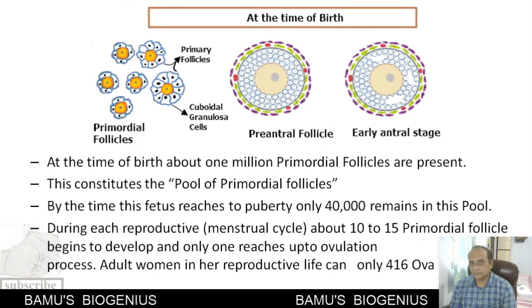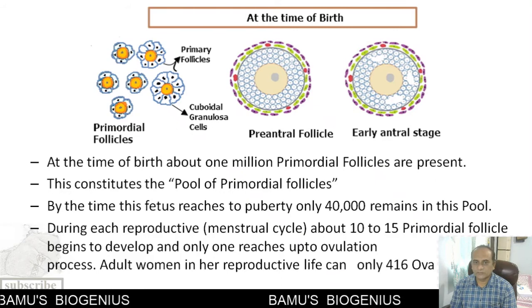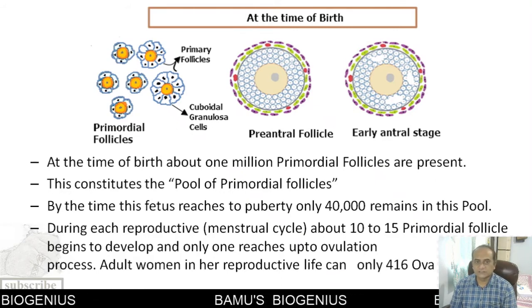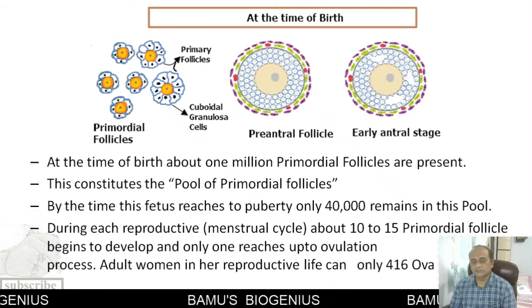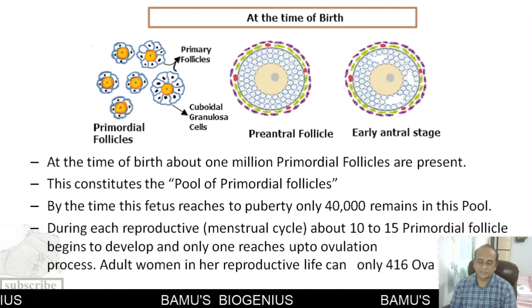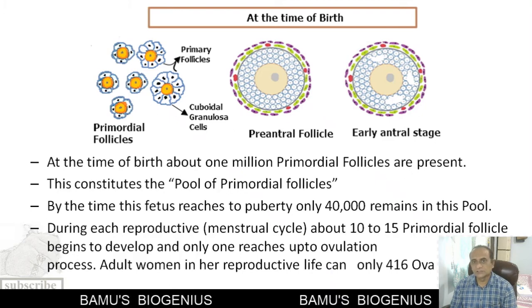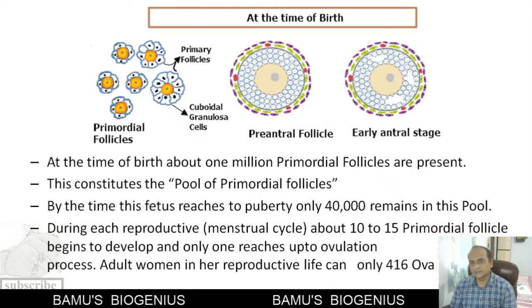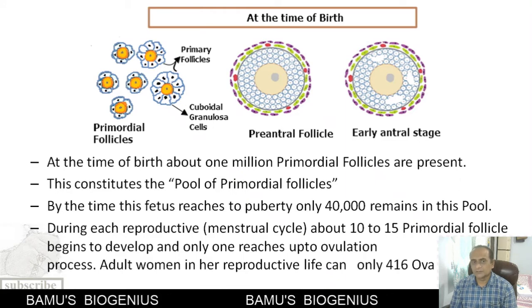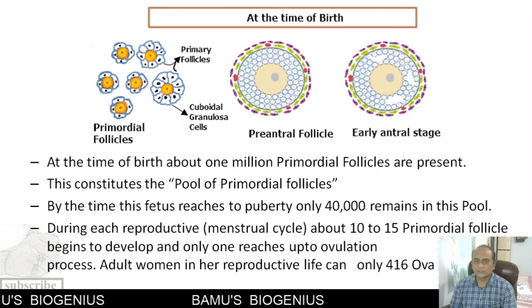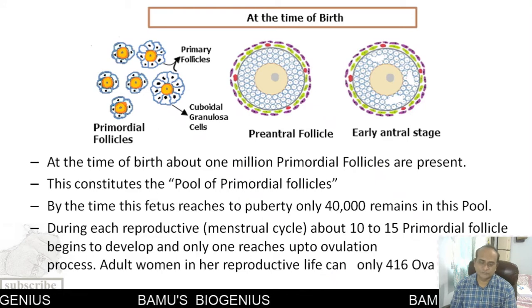See, at the time of birth, about 1 million primordial follicles are present, and this is known as a pool of primordial follicles or a reservoir of primordial follicles. Now this reservoir contains primordial follicles, primary follicles, and some pre-antral and early antral stage follicles. By the time the fetus reaches puberty, only 40,000 primordial follicles remain in this pool.